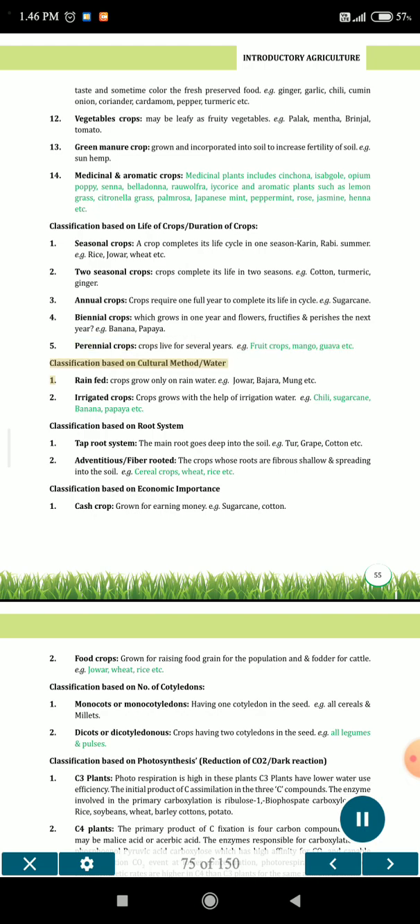Classification based on cultural method, water. 1. Rain-fed: crops grow only on rainwater, e.g. jowar, bajra, mung etc. 2. Irrigated crops: crops grow with the help of irrigation water, e.g. chili, sugarcane, banana, papaya etc.